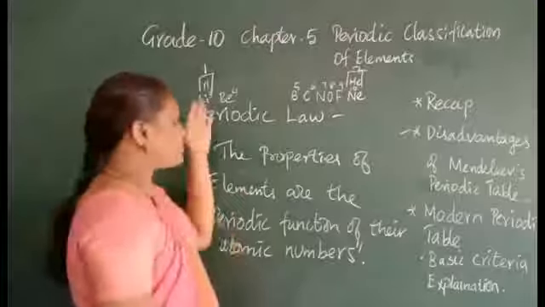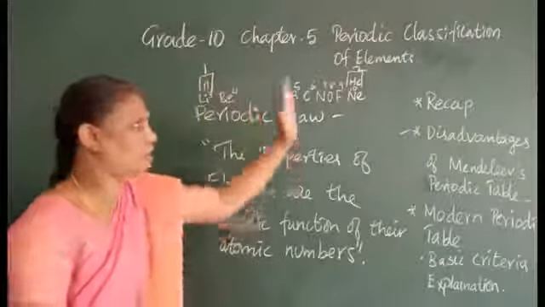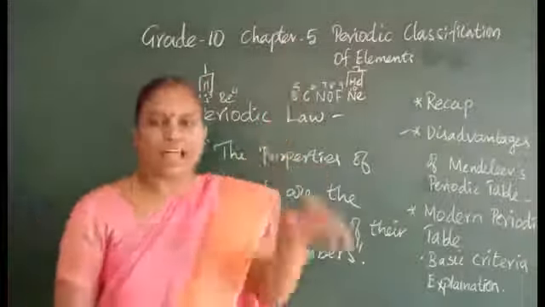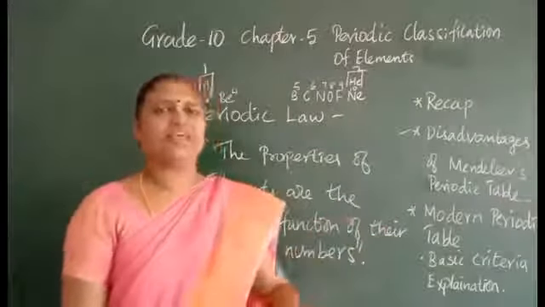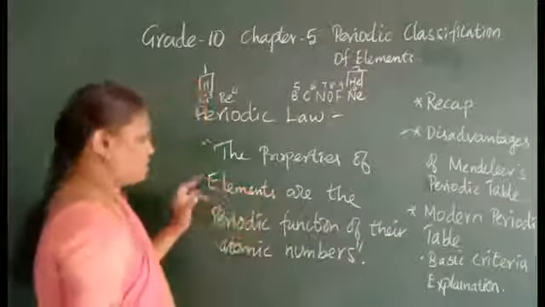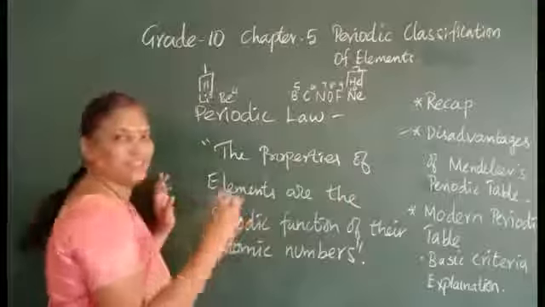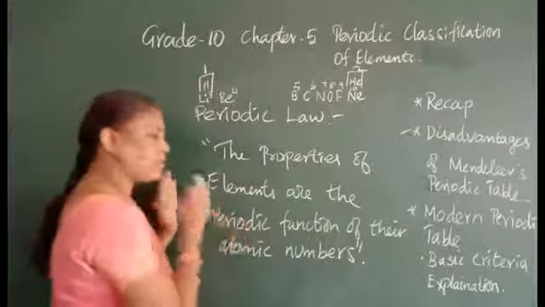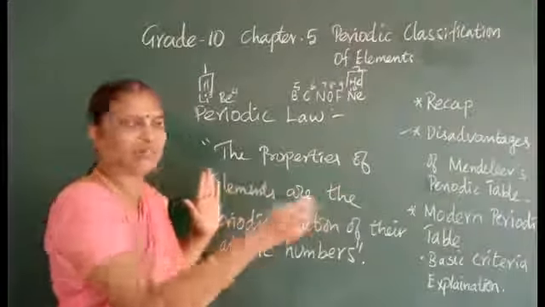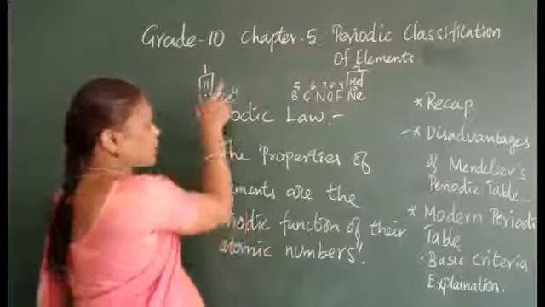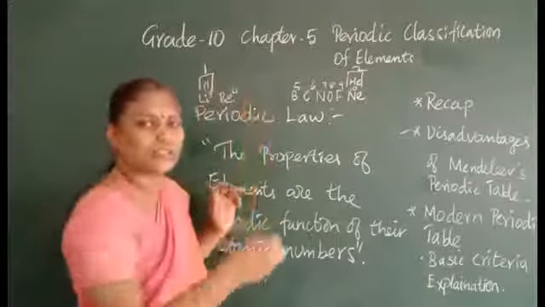And they have the same character. They will all have the same number of valence electrons. The valency will be the same. That is what is said here. So the properties, the characters of elements, will be a periodic function at regular intervals. The first one is 1 plus, the second is 2 plus, the third is 3 plus, like that.